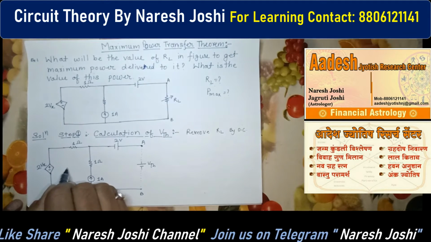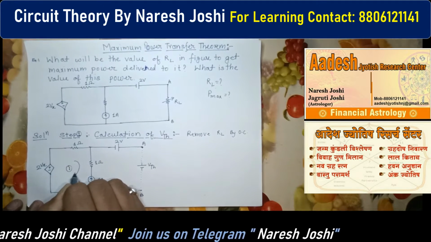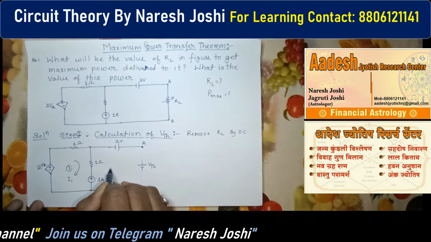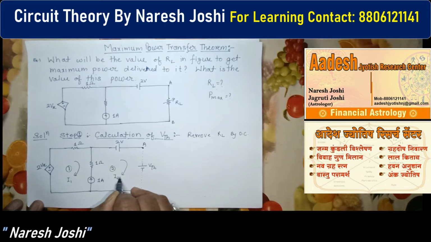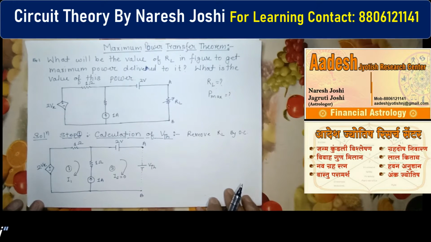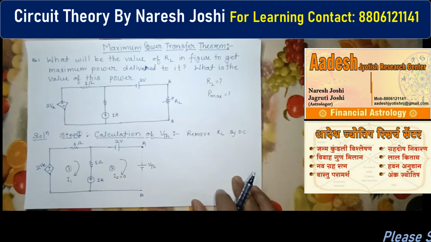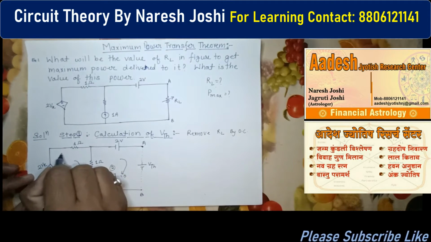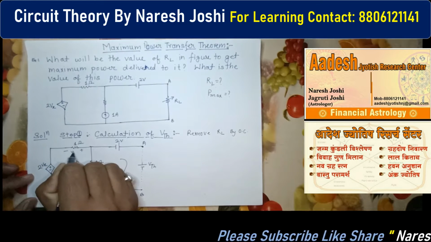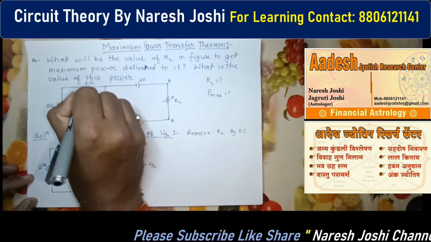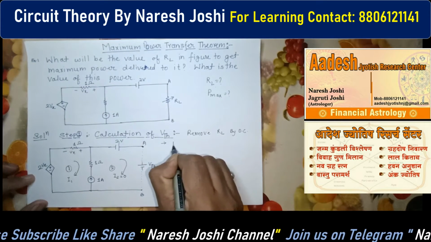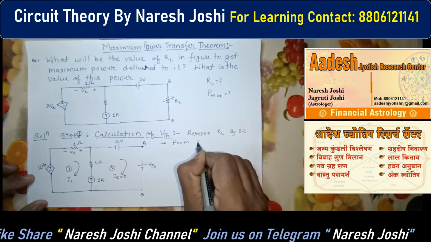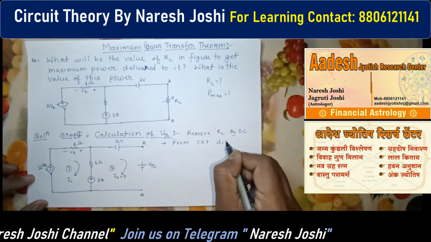Let's consider this is mesh 1. I1 is passing through mesh 1, this is mesh 2, and I2 is passing through mesh 2. But it will be 0. Remember this will be 0, because it is open circuited. Here it is minus plus Vx. So from the circuit diagram, first step we have to write down from the circuit diagram.